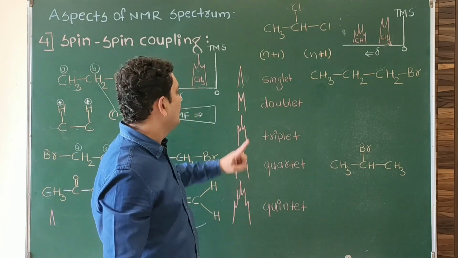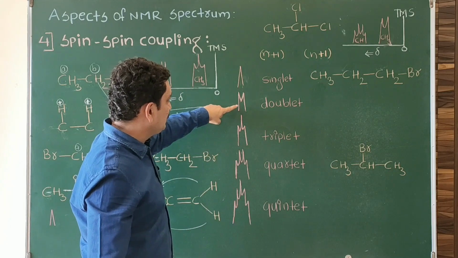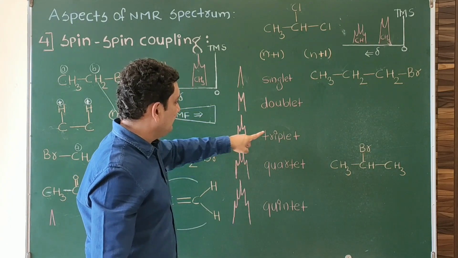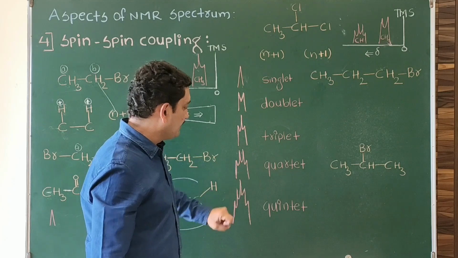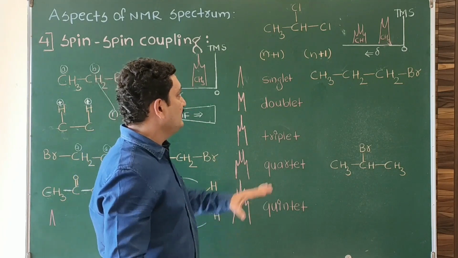If any signal doesn't split, then we call it a singlet. If the signal splits into 2, that is a doublet, into 3, triplet, into 4, quartet. If the signal splits into 5, that is called a quintet. Now we'll take some examples.